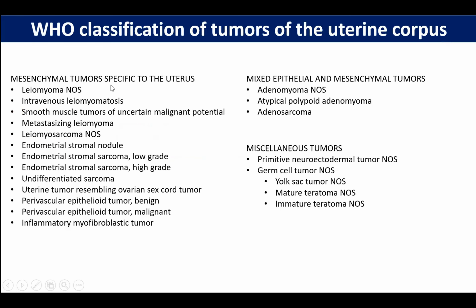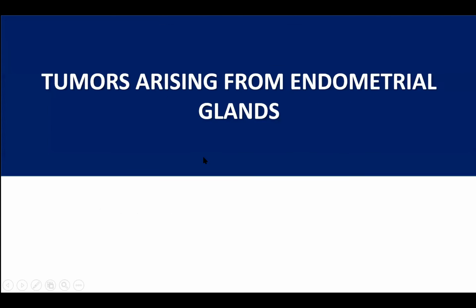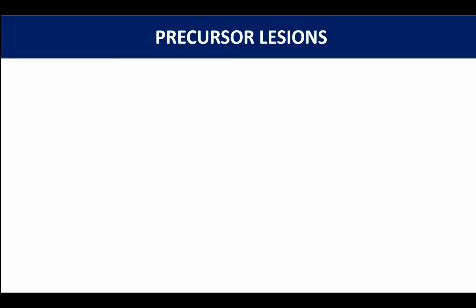We'll also cover mesenchymal tumors only specific to the endometrium. So we'll cover endometrial stromal tumors, endometrial stromal nodule, endometrial stromal sarcomas, low grade and high grade. So we'll start off with tumors that arise from endometrial glands. Now, what are the precursor lesions from which endometrial carcinomas arise?